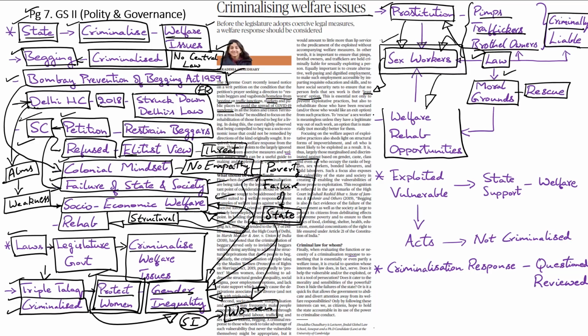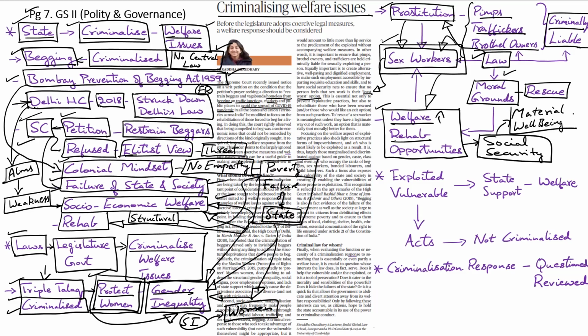Instead, if the state is truly interested in pulling women away from sex work, then it should address the core economic issues at hand and look at this as a socio-economic challenge and a failure of the state. If the state is able to arrange alternative livelihood opportunities and work towards rehabilitation of sex workers, and if it is able to promote their socio-economic welfare by creating a social security net, and if it is able to provide for employment opportunities to them, which provides for their material well-being, then definitely sex workers would like to move away from the profession as their material welfare would be guaranteed in this approach.